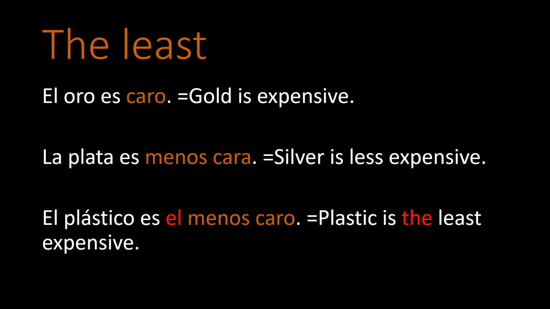Now we're going to take a look at how to say the least. Look at the first sentence. El oro es caro. Caro is masculine singular because oro is masculine singular. Caro is simply the adjective. La plata es menos cara. Notice that we have menos cara. That shows you that it's the comparative form. Notice that caro changed to cara in the second sentence because cara is describing plata.